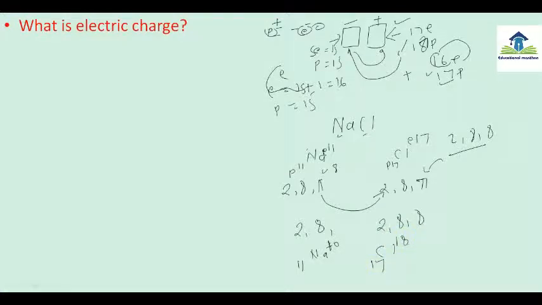And chlorine has number of electrons 18 and number of protons 17. So this sodium atom has protons in higher number as compared to electrons, so that's why it becomes, sorry, positive charge will be there, because negativity is less here. And in chlorine the number of electrons is 18 and the number of protons is 17, that means negativity is higher here, that's why the chlorine atom becomes a negative ion. So in this way a charge is produced when these electrons are removed or gained.